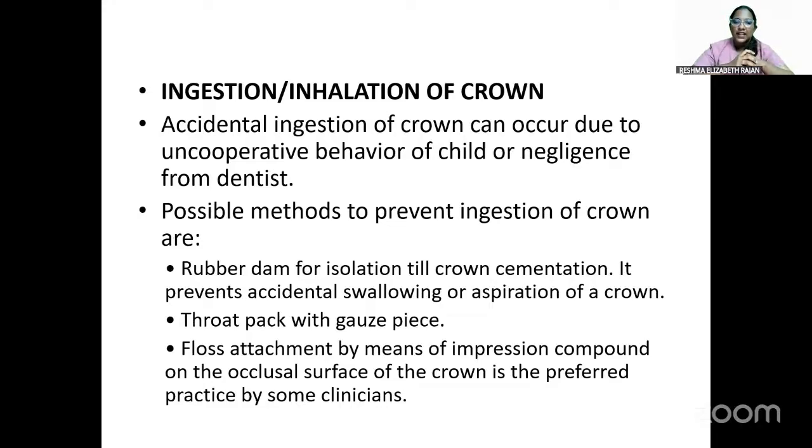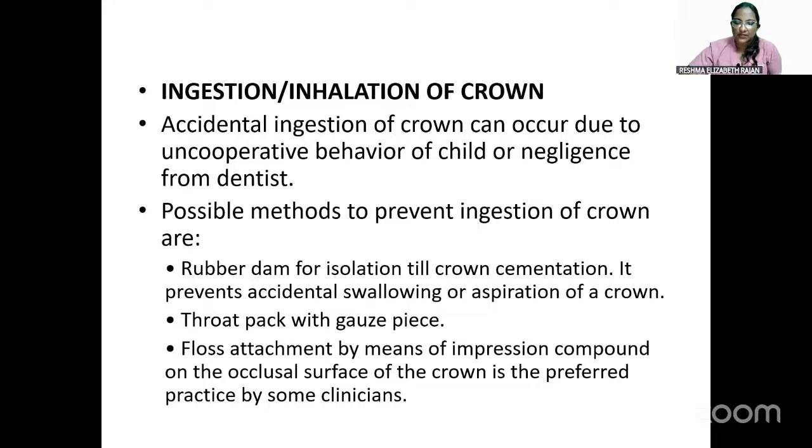Then floss attachment by means of impression compound can also be done. On the occlusal surface of the crown, we can tie a floss attached using an impression compound. And now crowns with guards have also been invented for preventing this ingestion or inhalation of the crown. So these are all the methods by which we can prevent ingestion.